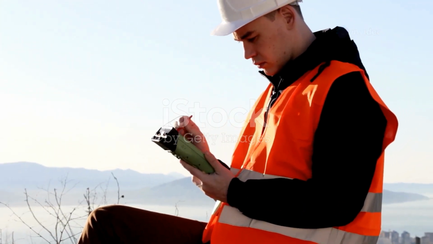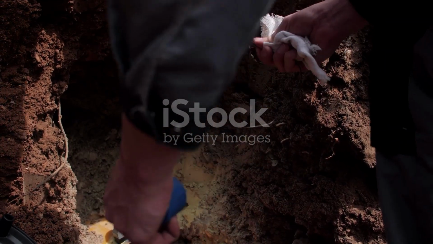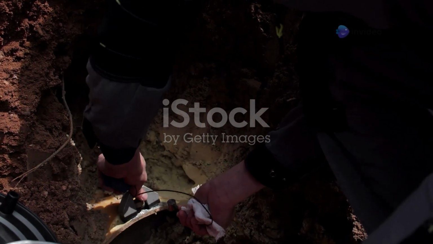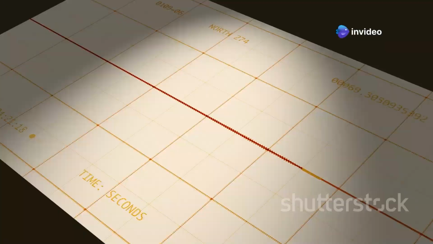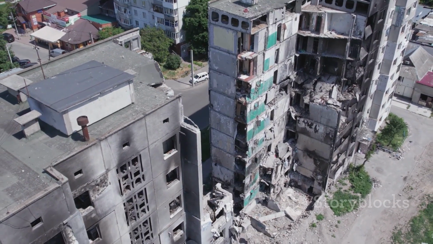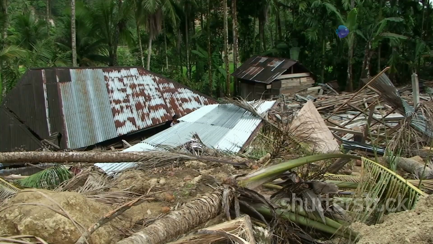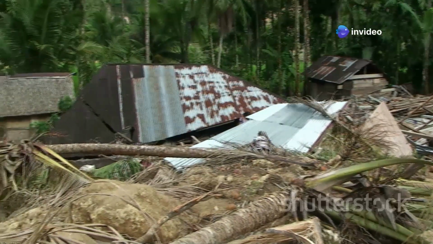Section 6. Measuring earthquakes, the Richter scale. Scientists use a special scale to measure the strength of earthquakes, the Richter scale. It's kind of like a ruler for earthquakes. The higher the number on the scale, the stronger the earthquake. A magnitude 3 earthquake might feel like a small tremor, but a magnitude 7 earthquake is a major event that can cause significant damage. The largest earthquake ever recorded was a magnitude 9.5.